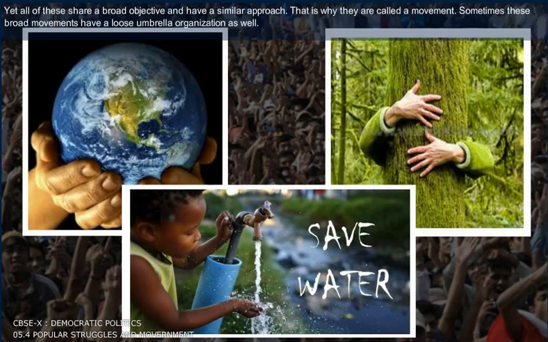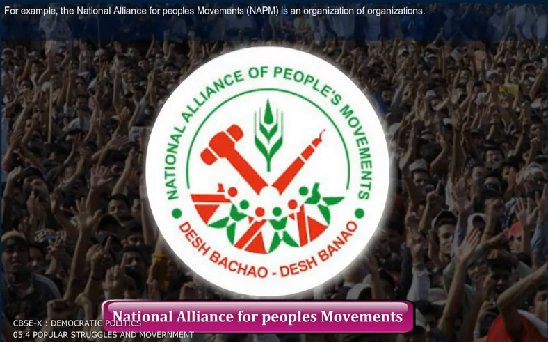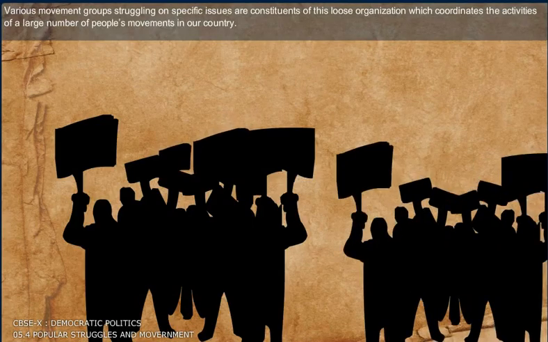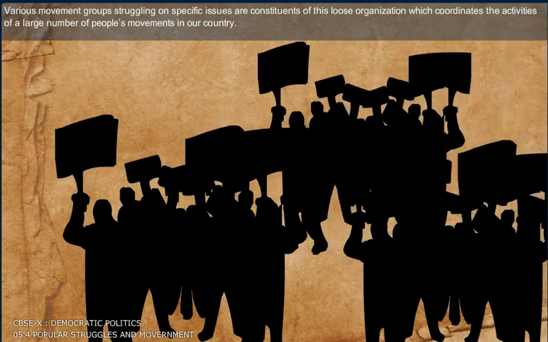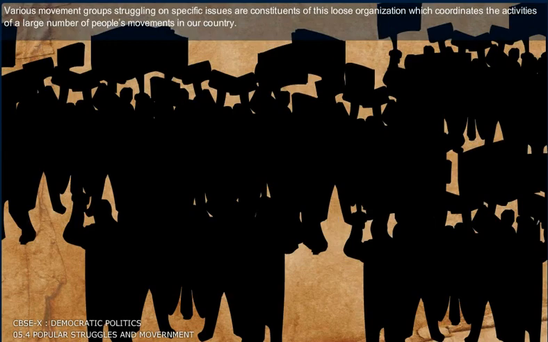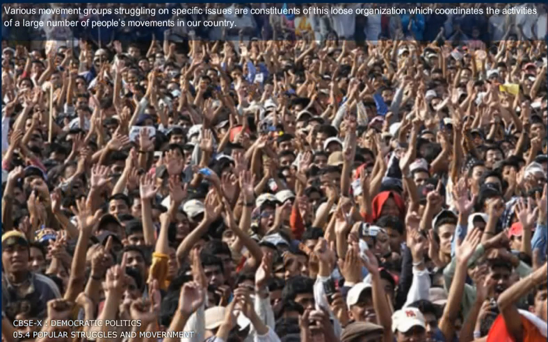Sometimes these broad movements have a loose umbrella organization as well. For example, the National Alliance for People's Movement (NAPM) is an organization of organizations. Various movement groups struggling on specific issues are constituents of these loose organizations, which coordinate the activities of a large number of people's movements in our country.